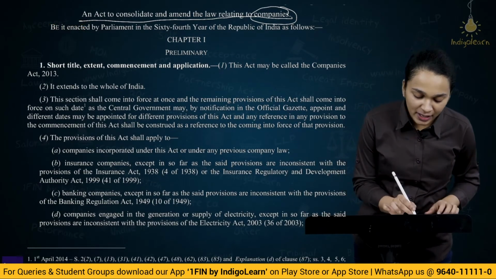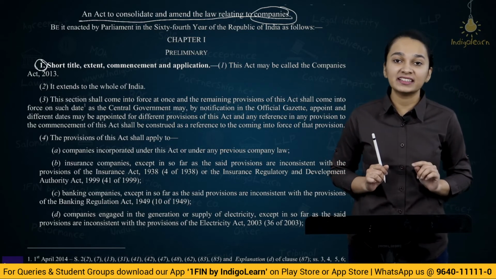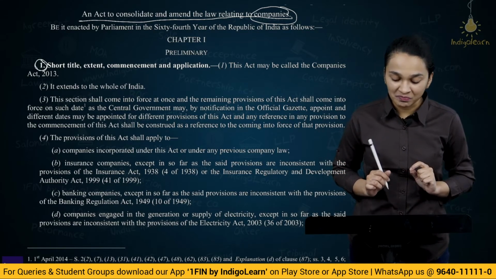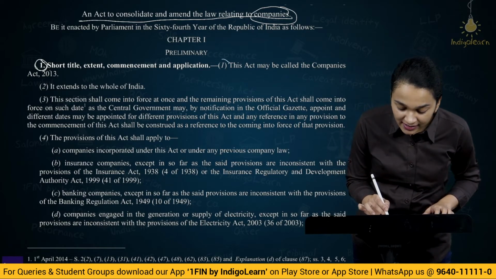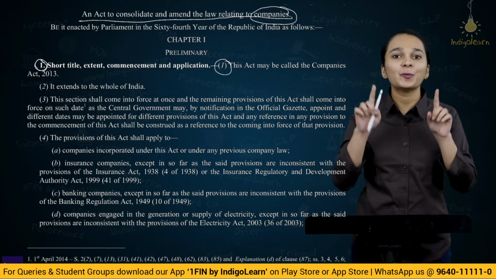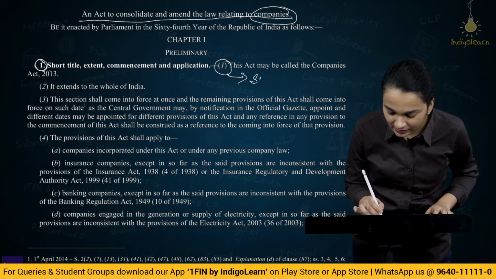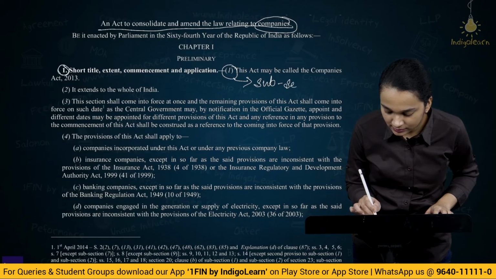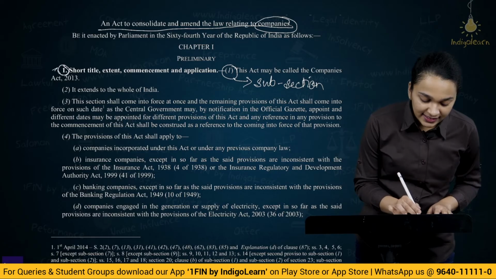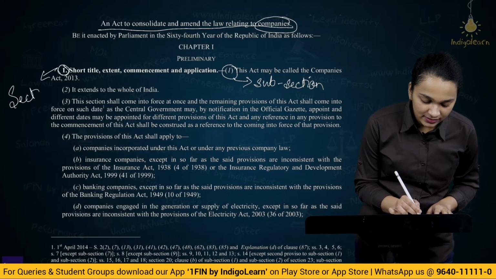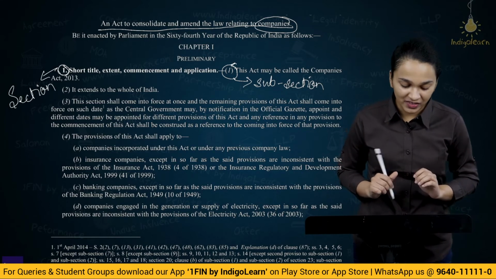Now, if you look at number 1 here, this is section 1. This number 1 represents section 1. And as soon as the heading of section 1 is complete, there is another number 1 in brackets. Now, this is a subsection. So, here this is a section and this is a subsection.